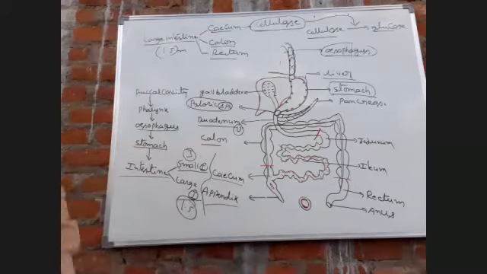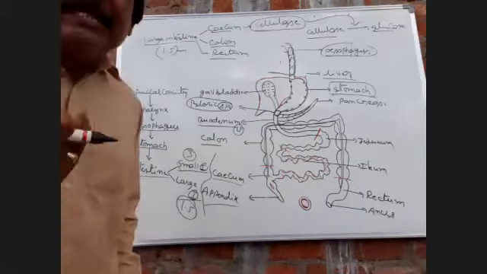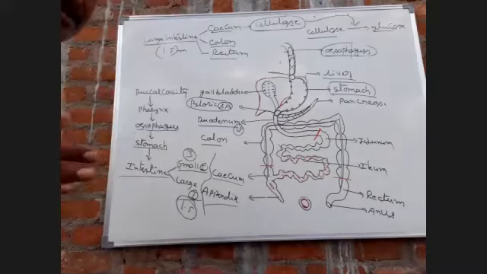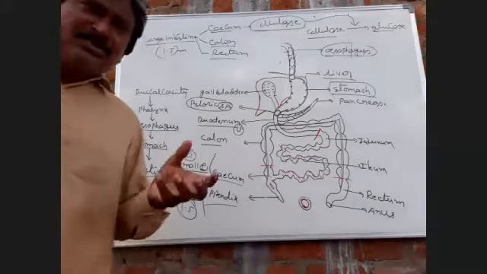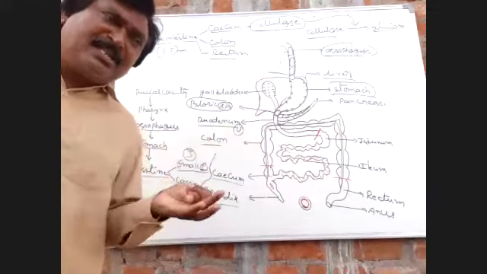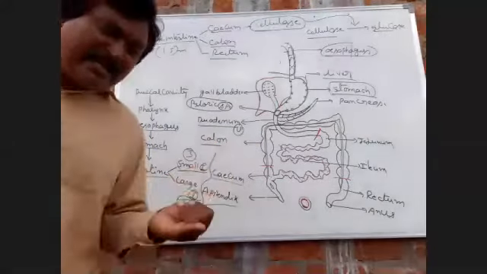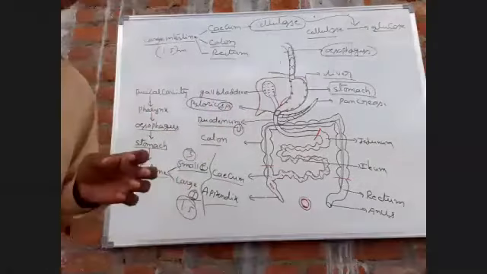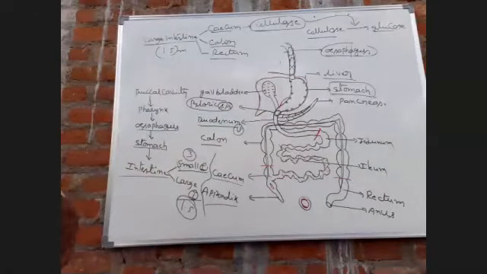This is all about the gut. Gut is nothing but the alimentary canal. Next, digestive glands. Five types of digestive glands are present in human beings: salivary glands, gastric glands, intestinal glands, liver, and pancreas. First one is the salivary glands.